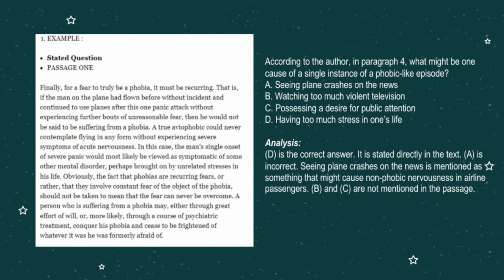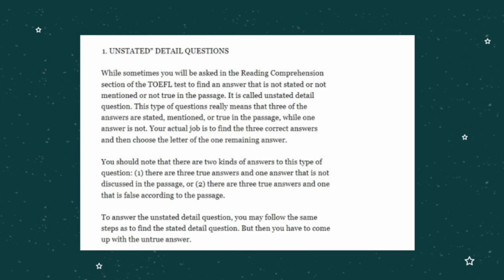D. Having too much stress in one's life. Analysis. D is the correct answer. It is stated directly in the text. A is incorrect. Seeing plane crashes on the news is mentioned as something that might cause non-public nervousness in airline passengers. B and C are not mentioned in the passage.